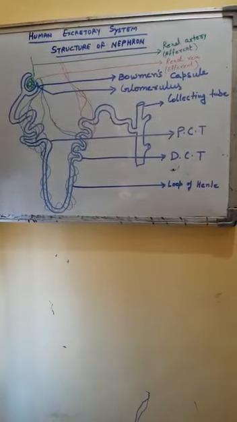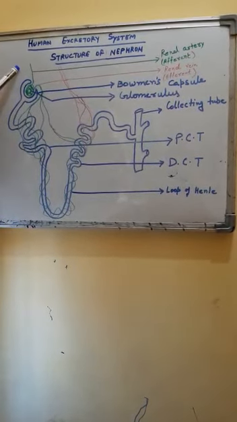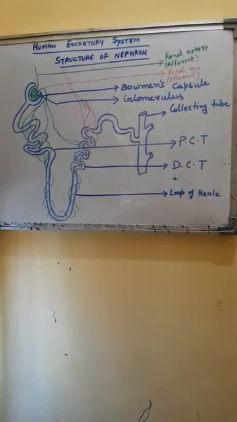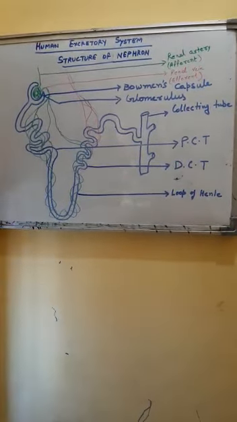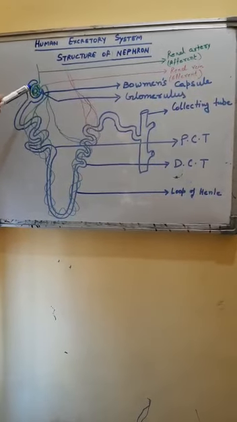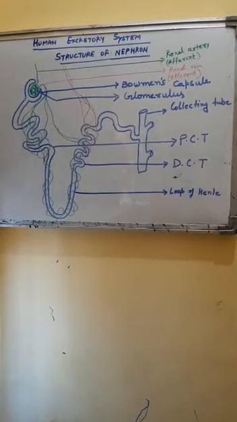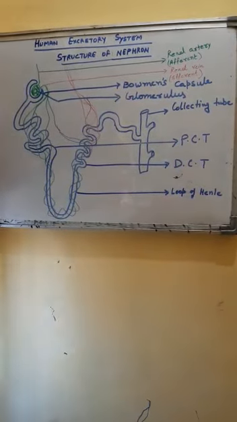The diameter of the efferent arteriole is less than that of the afferent arteriole. As a result, blood comes under pressure in the glomerulus, and due to that pressure, the waste materials get filtered out. It functions as a filtration unit.